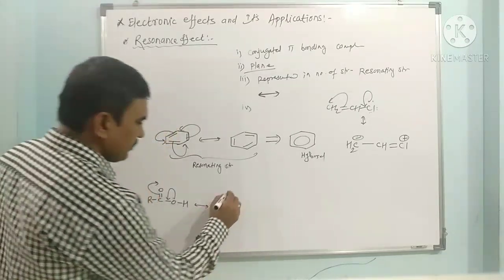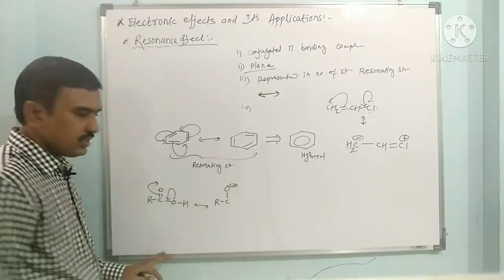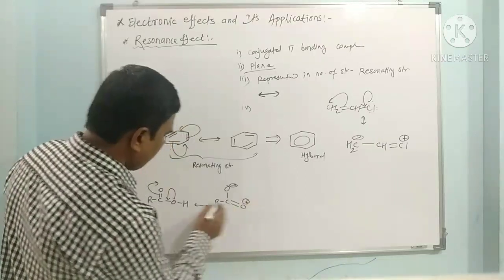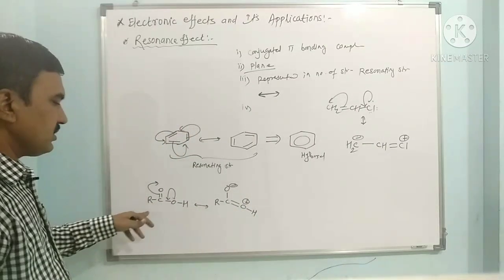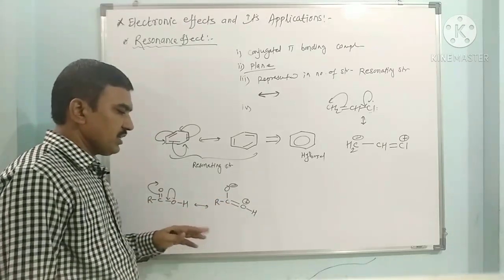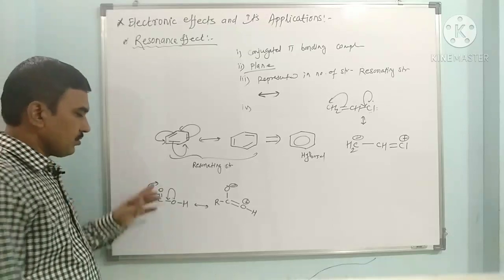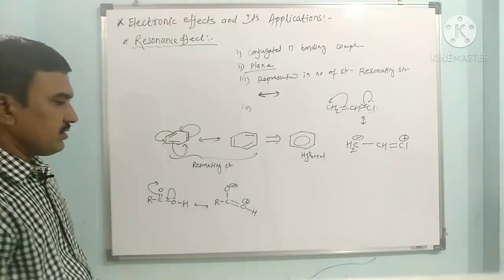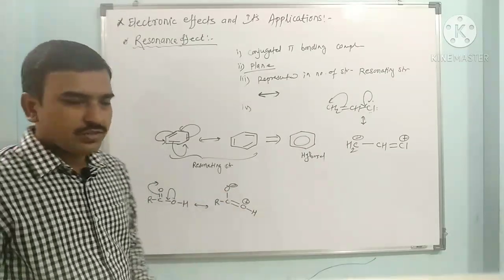Now this double bond becomes a single bond, and this electron density reaches this oxygen, meaning it receives a negative charge. Here is the double bond O, which is plus because of donating the electron pair, and this hydrogen is here. So this is the resonating structure of this carboxylic acid, when the electron pair delocalizes to this oxygen. Now this oxygen can take this electron pair, and this bond shifted here. So the hydrogen is changing its position from one oxygen to the other oxygen.